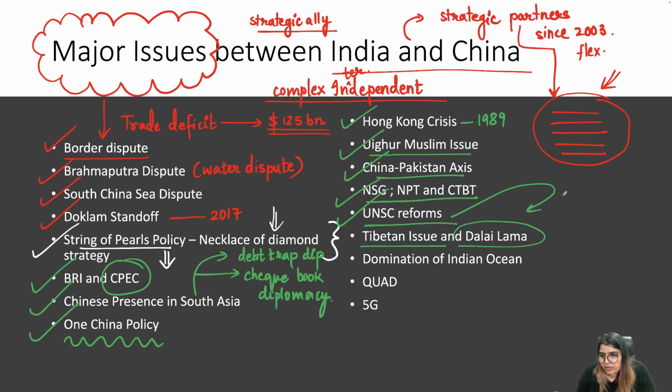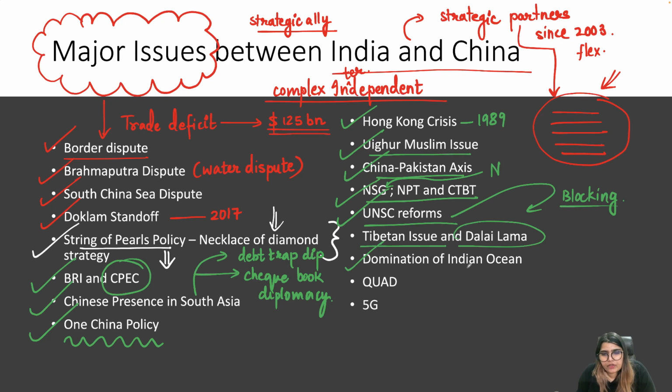How China is blocking that. China is not in favor of expansion of United Nations Security Council permanent membership. So what's the issue behind it? Also, in the context of NSG, why China is blocking India's membership. That's something which is worth noting. We have to understand this whole issue.